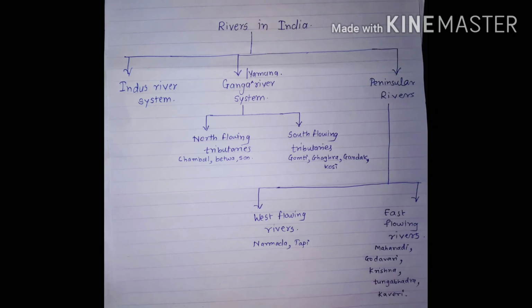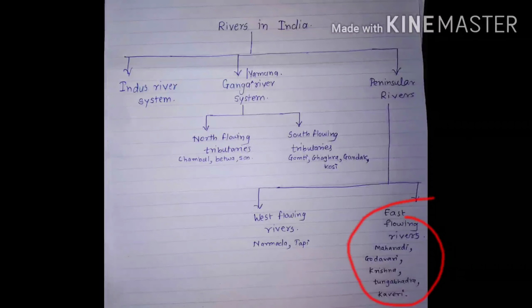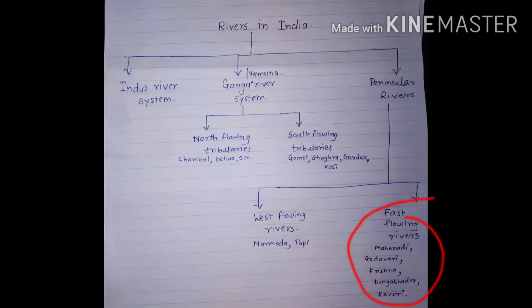The peninsular rivers are divided into two types: west flowing rivers or the rivers which meet the Arabian Sea, and east flowing rivers or the rivers which meet the Bay of Bengal. So first we will see west flowing rivers. The west flowing rivers are Narmada and Tapi, and east flowing rivers are Mahanadi.